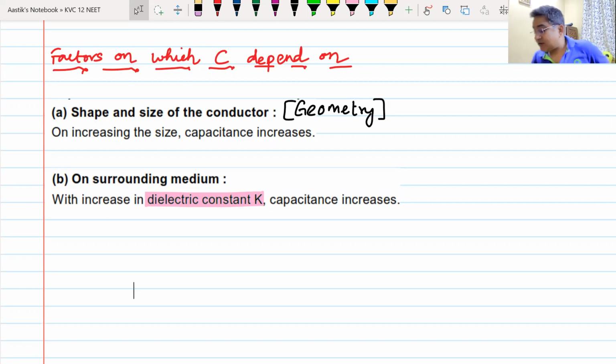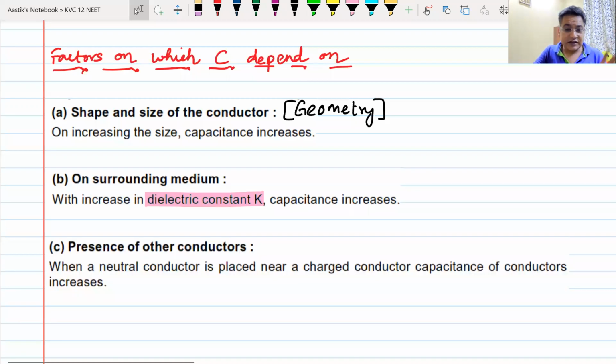So capacitance depends on the surrounding medium. And the third, a very important factor, which is going to come just now after our discussion here, is the presence of other conductors. If there are other conductors present, the capacitance changes.